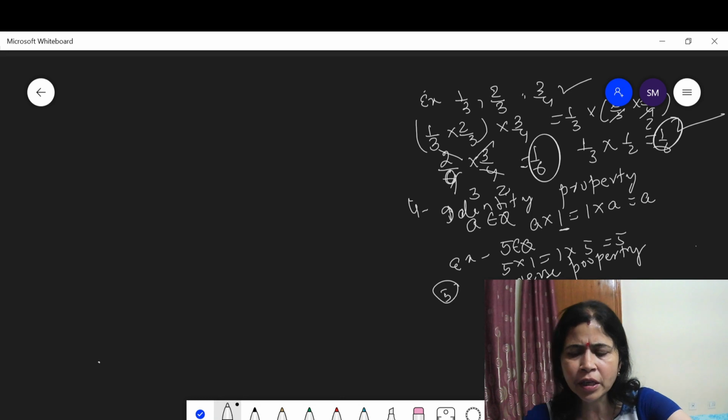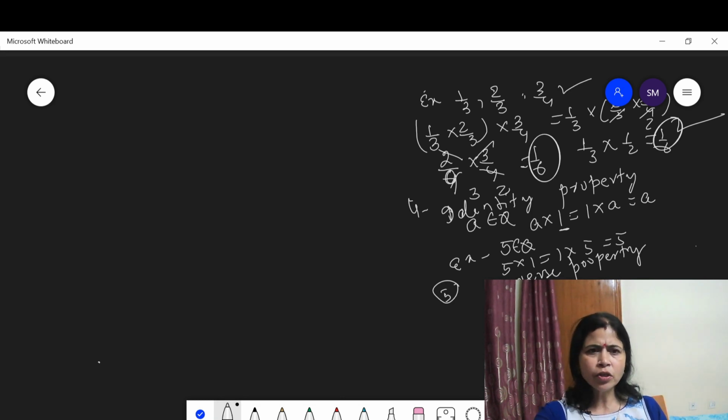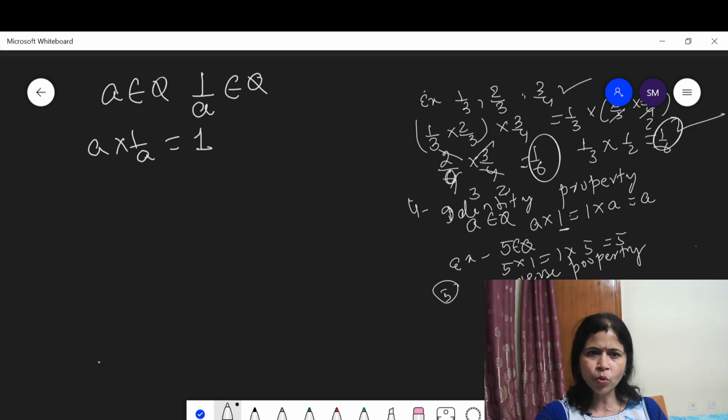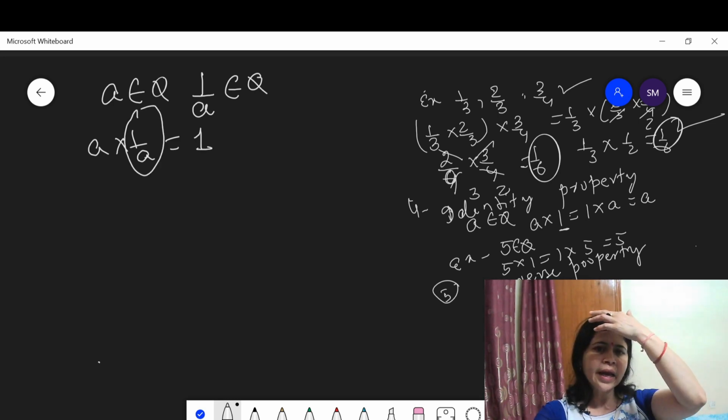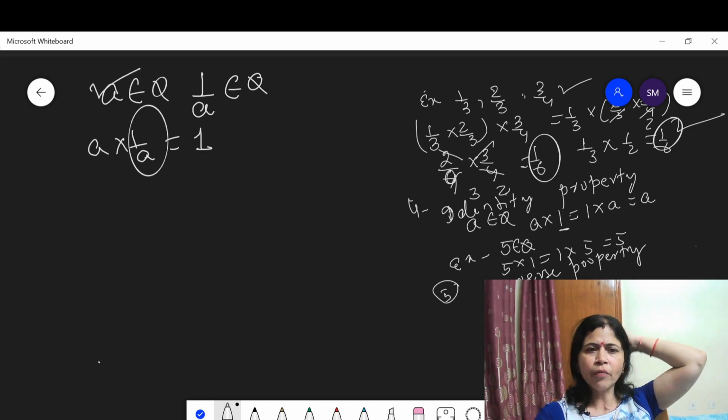The inverse property says that for any A belongs to Q, there must exist 1 upon A which also belongs to Q such that A into 1 upon A is equal to 1. Here 1 upon A is the multiplicative inverse of A.